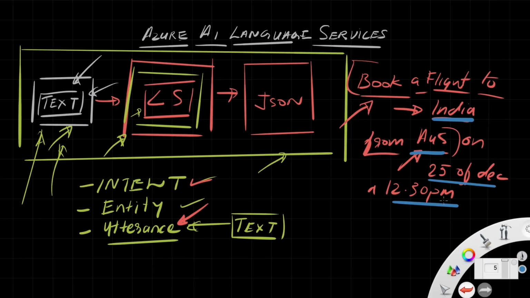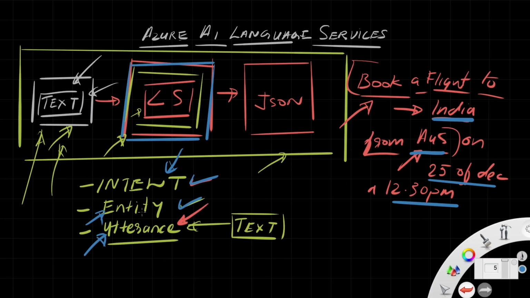We can have many intents and many entities, and we need to create training data for the AI. Just like we did with custom vision, we have to train this model using different intents and entities.